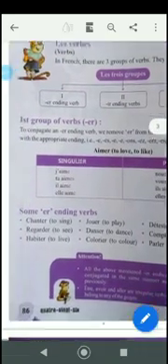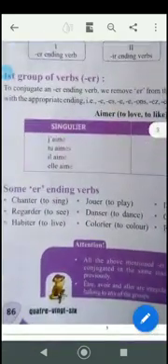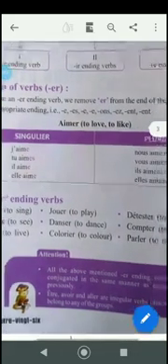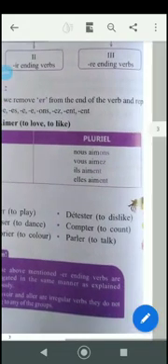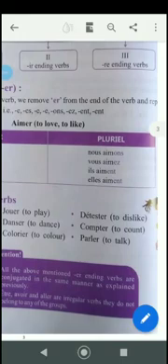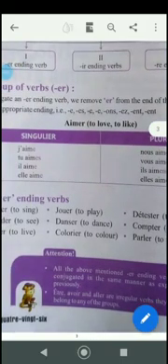Is it clear? Now some er ending verbs are chanter, to sing; regarder, to see; habiter, to live; jouer, to play; danser, to dance; colorier, to color; détester, to dislike; compter, to count; and parler, to talk. The same way you have to conjugate them according to the rule that has been given over here.